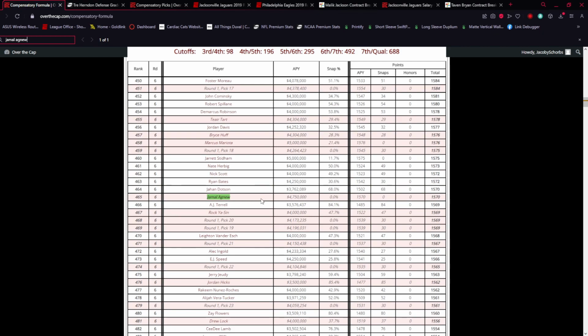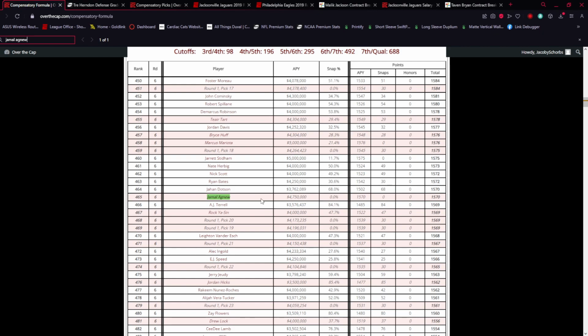The thing that's going well for Agnew is that he made the Pro Bowl in 2022. And I think he was an alternate, but still, that has value. And I think teams that see him on the market, if they sign him at some point, hopefully before the draft, and that's what you have to be rooting for if you don't want him back on the team, you have to hope that he gets a decent deal and probably earns at least $3 million for a season, which I think could happen. I don't think that's out of the realm of possibility at all. But this is the one I'm probably the least confident in.